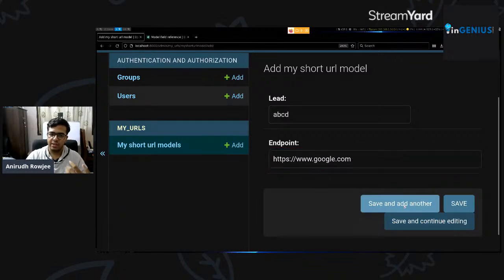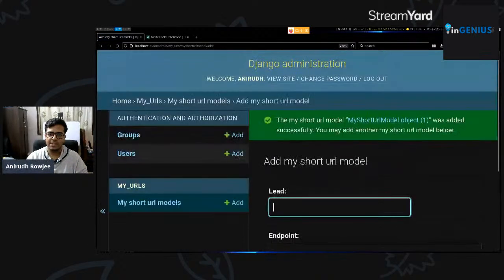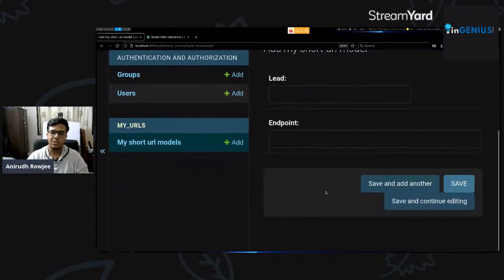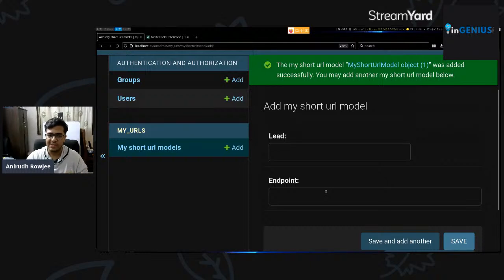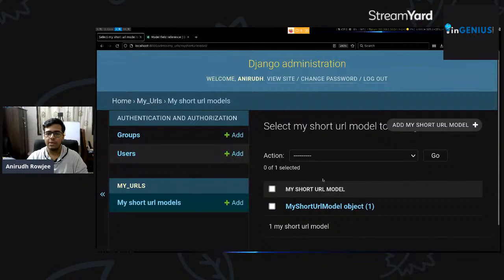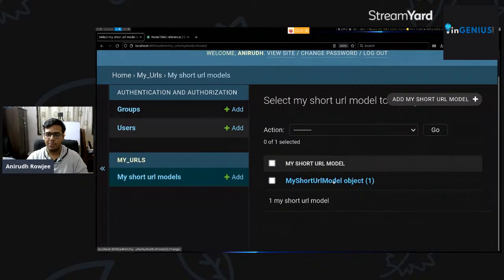So let's say save and add another, right? It gives us a message saying the my short URL model, this object was added successfully. You may add another short URL below. So at this point, you've just made your successful first interaction with your database, and you've managed to create an object that lives in your database now that's accessible through Django. All right. So once we go back here, you can see that it's showing up here under my short URL model object 1, right? But how about this? This is pretty difficult to read and it doesn't tell us anything about what the object is.